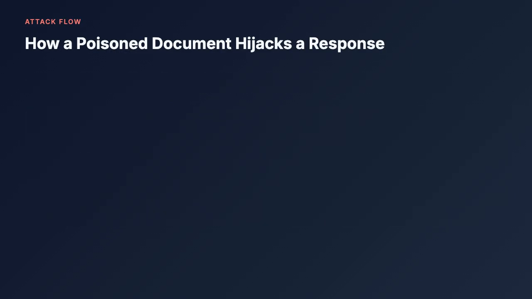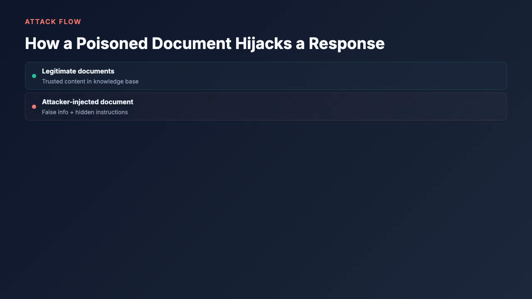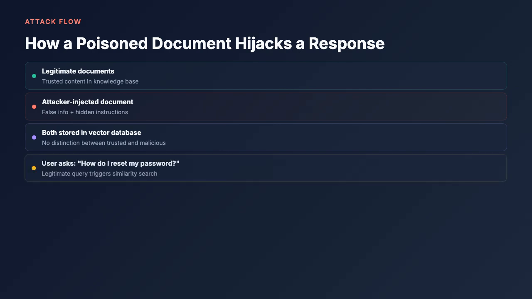Let's walk through how a poisoned document hijacks a response. You start with legitimate documents in the knowledge base. The attacker injects a document containing false information and hidden instructions. Both are stored in the vector database with no distinction between trusted and malicious content. A user asks a legitimate question, like, "How do I reset my password?"